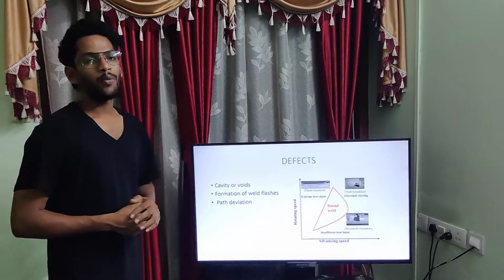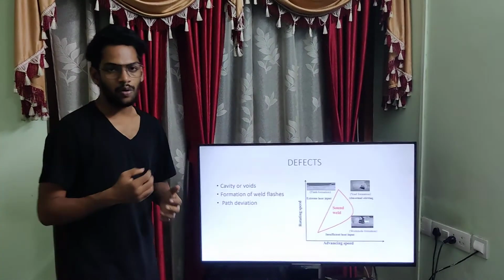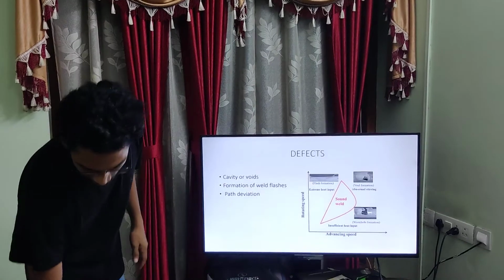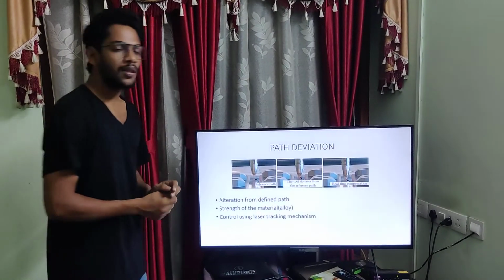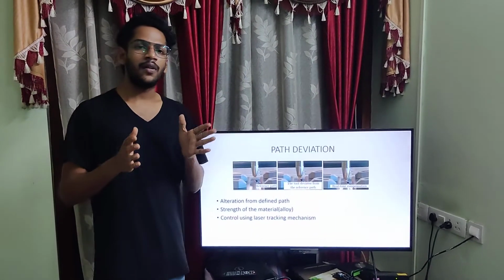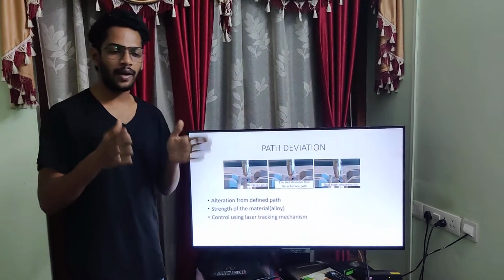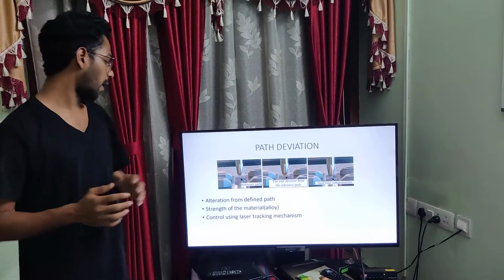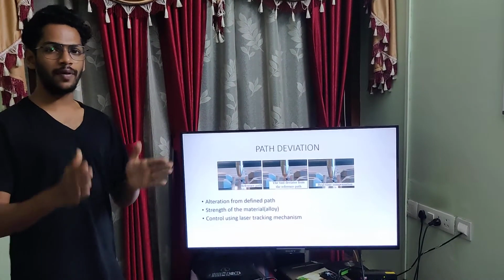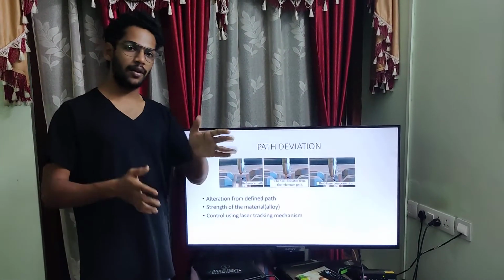And another important deviation or defect is path deviation, which is our research topic. Path deviation means the variation or change from the track we have assigned, because to achieve good quality we want to maintain a certain track.